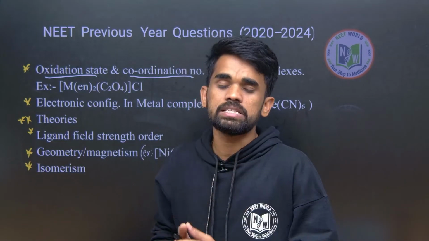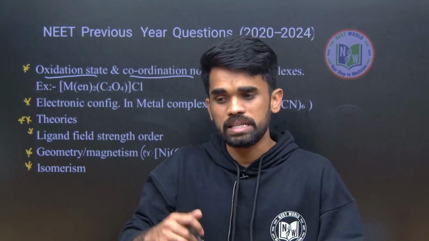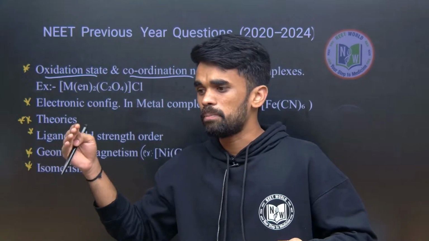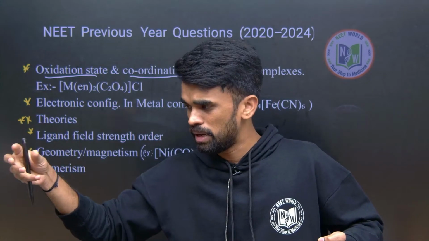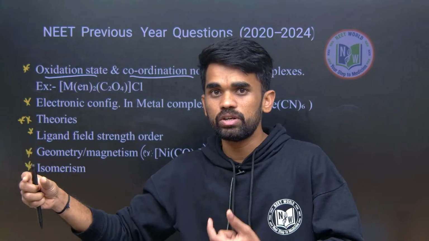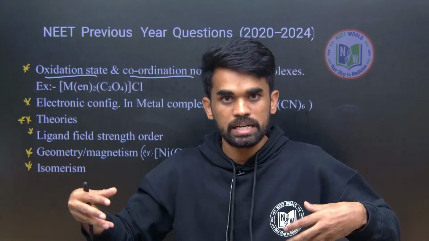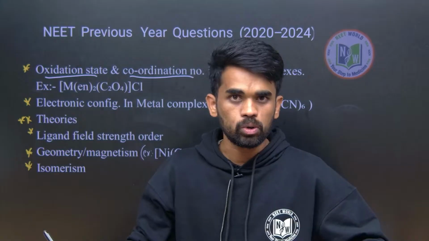That order is a very important thing to remember, because they directly ask based on the order, or they will give some complexes and ask which will be an inner orbital complex. Depending upon the ligand, we need to decide whether it will have paramagnetic or diamagnetic nature, and whether it is forming an inner orbital complex or outer orbital complex.